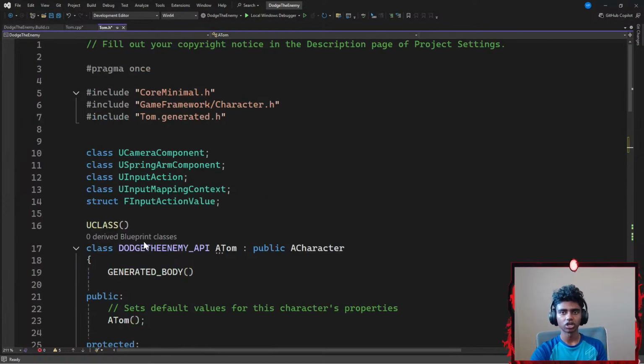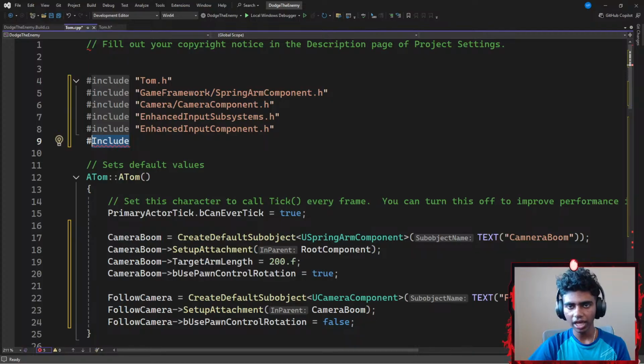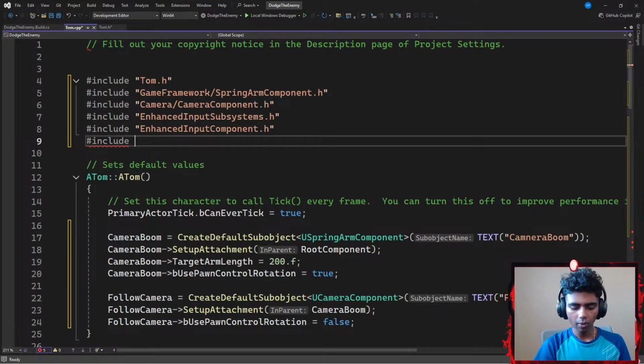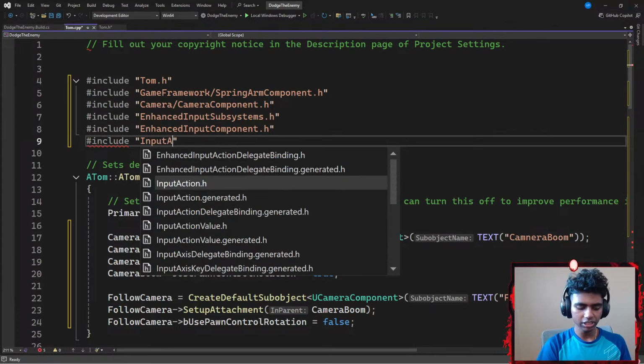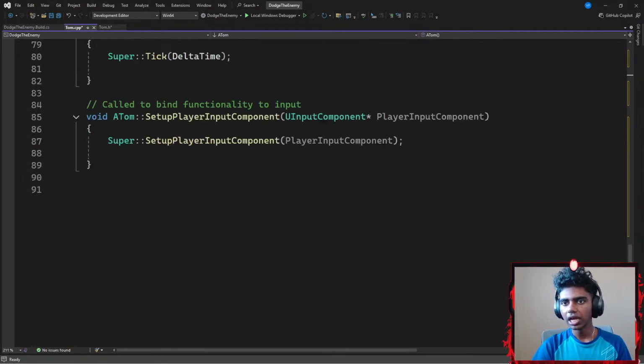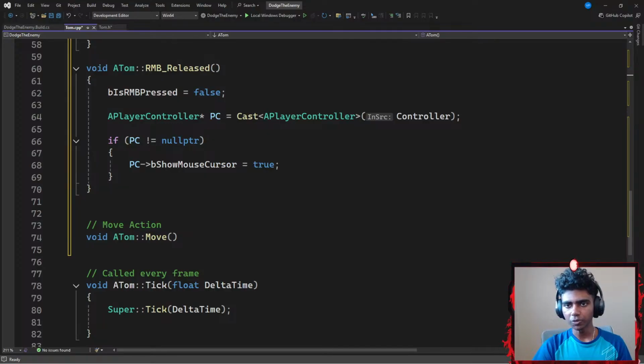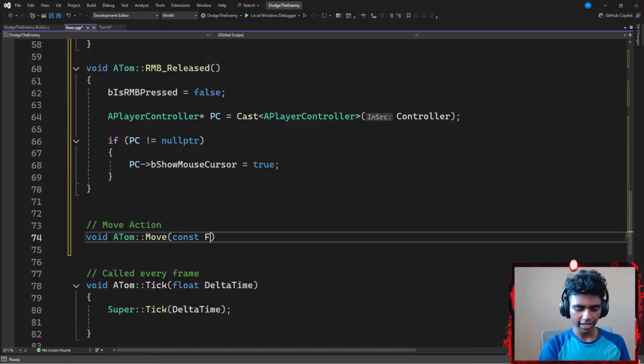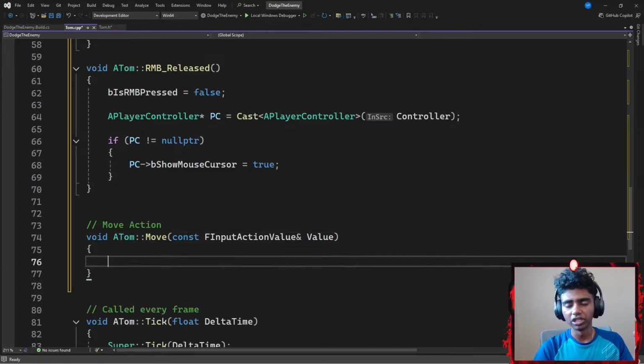my FInputActionValue is basically the empty structure that I declared here called FInputActionValue. I'm gonna have to include a header to give it some kind of value. So I'm gonna go with something like #include, I want to include InputActionValue.h, which is my input action values header file. Now I can have access to those parameters. Const FInputActionValue, which is going to require, let's say, a memory address of a Value as parameter. Then I go with the pair of curly braces.